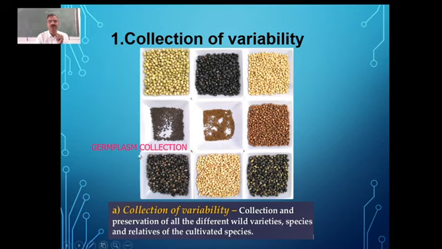You can look at this one. We have a variety of jowar seeds which have been collected here. Like that, you can take any, it can be wheat, it can be rice. So you can see the variety; that we call germplasm collection, which is nothing but collection of variability.